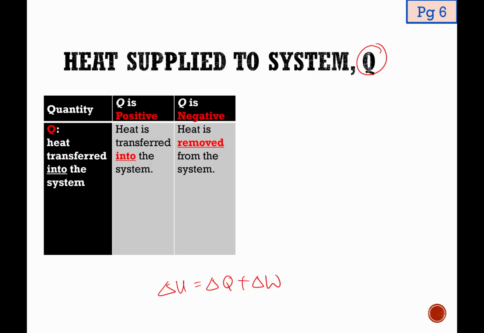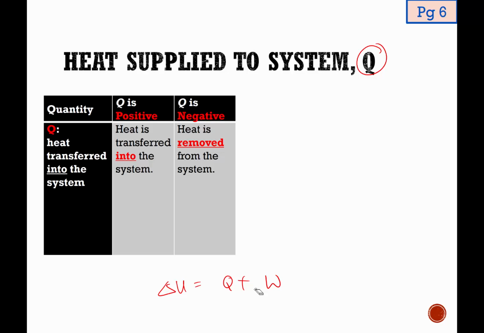It is not heat supplied. And in the first law, we want Q to be simply the total heat supplied, not the change in heat supplied. So please be careful of how you write the equation. It is actually penalizable. The correct way to write the first law of thermodynamics is delta U equals total heat supplied Q plus the work done on the system, not the change in heat supply or the change in work done on the gas.